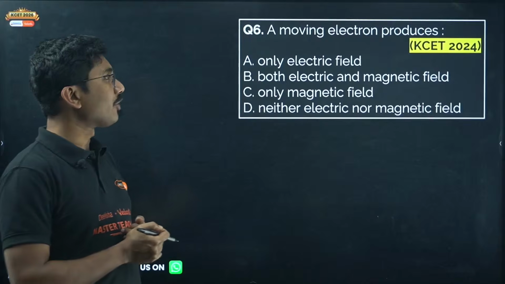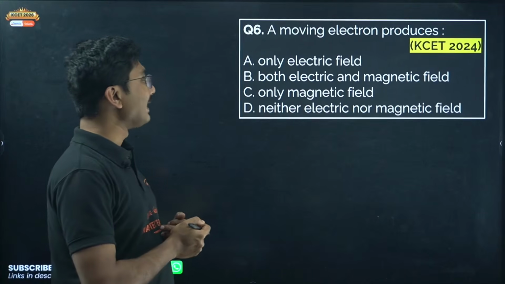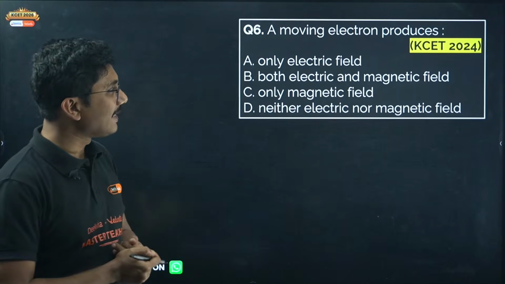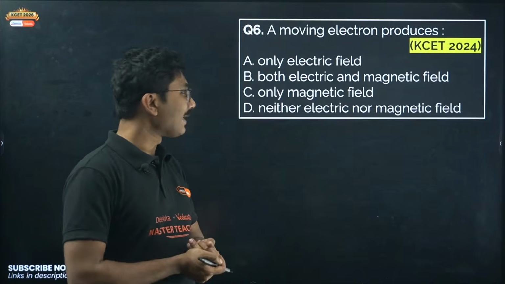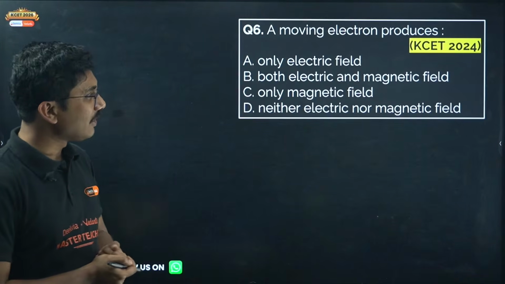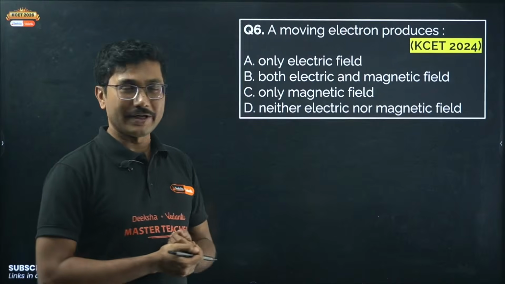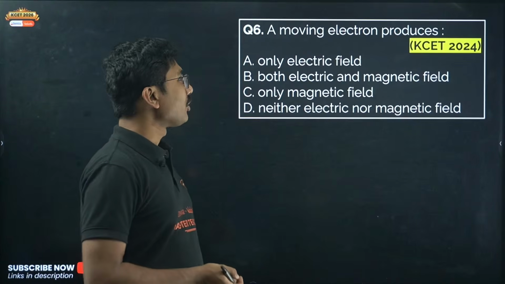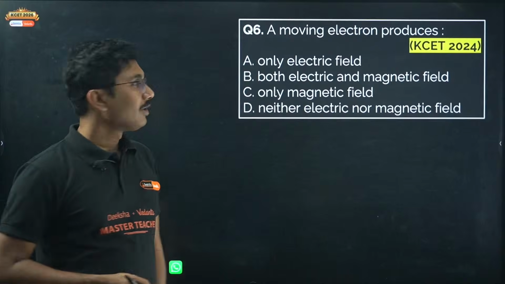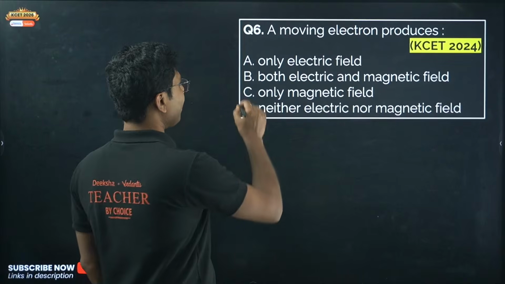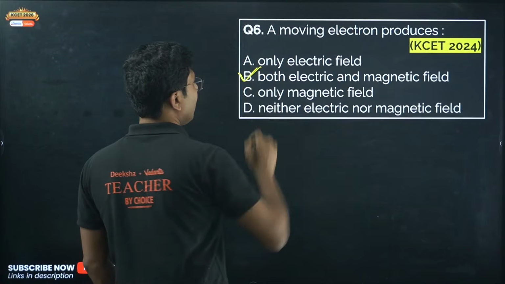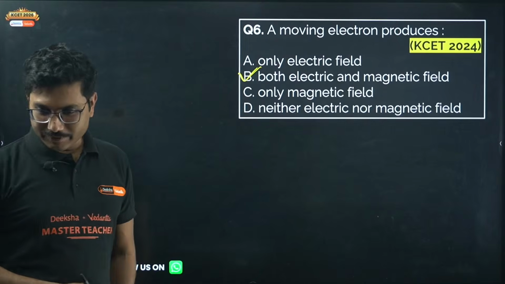A moving electron produces: only electric field, both electric field and magnetic field, only magnetic field, or neither electric field nor magnetic field? A moving electron produces both electric and magnetic field.